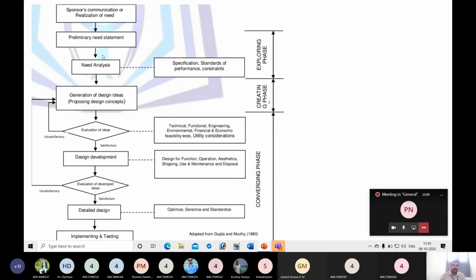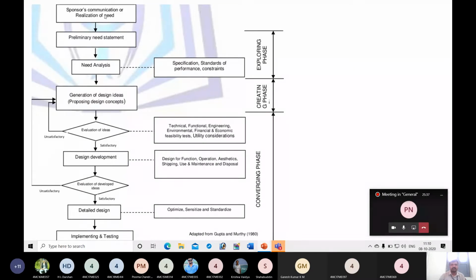As we discussed, morphology of design or design process includes three phases: exploration phase or exploring phase, then transformation phase, also known as creation phase or creating phase. The last one is the convergence phase or converging phase. Every design activity will start out of these two.